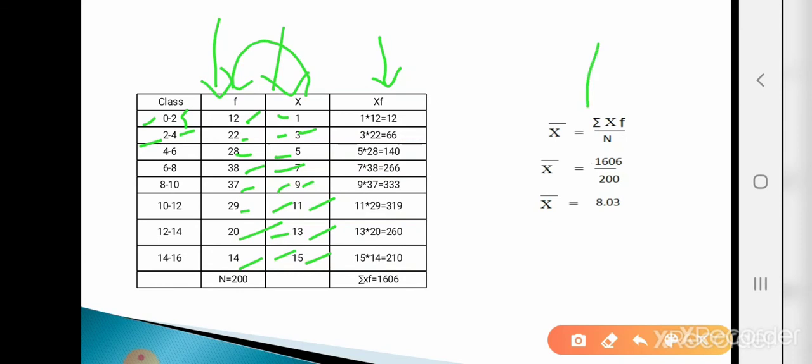So the formula is x bar equals summation xf divided by capital N, where capital N is 200 and summation xf is 1606. So 1606 divided by 200 gives 8.03. This is the arithmetic mean of continuous data. Just remember that in continuous data we are not given the values of x, so consider x as the mid value.